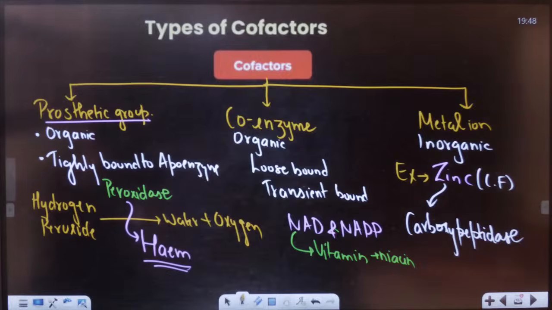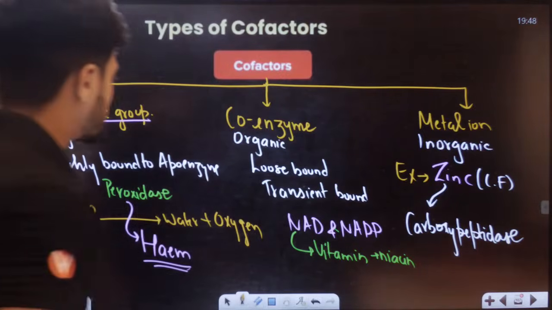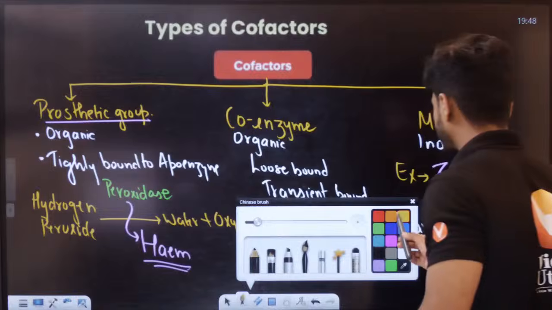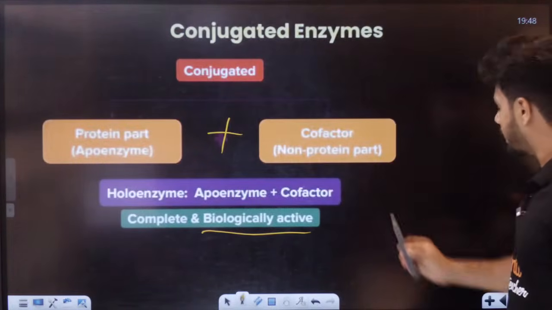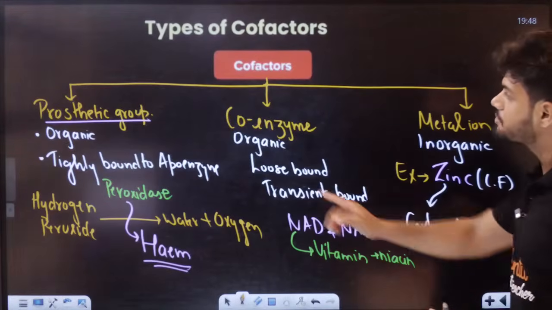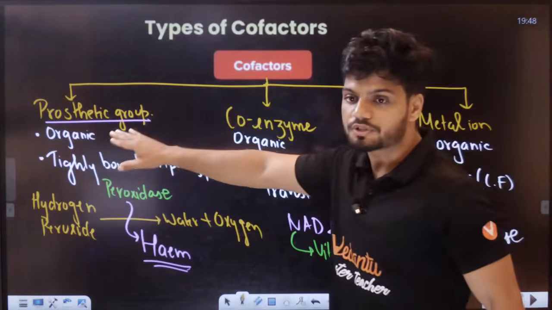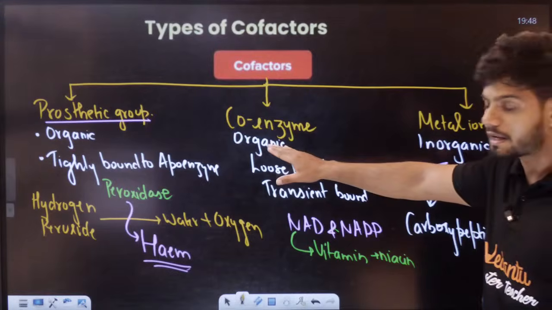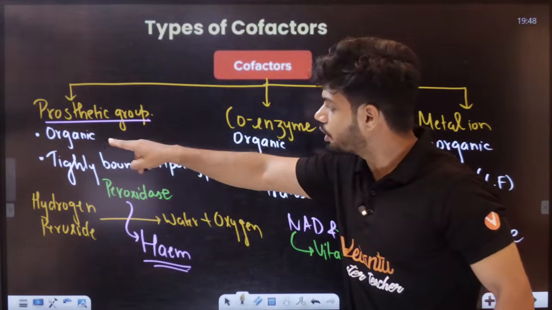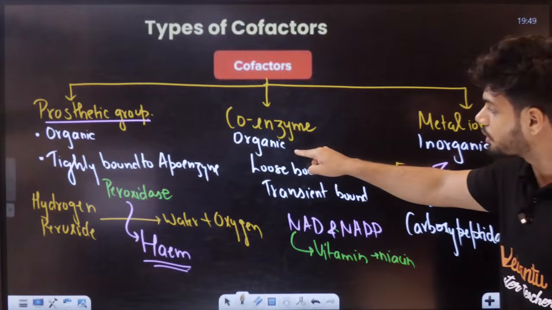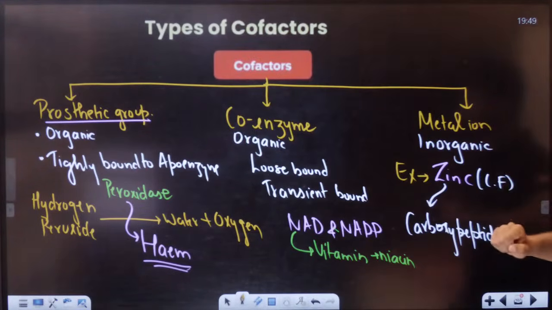Okay. Now, students, you can see here, these are different types of cofactors. Here I told you, students, right? Cofactors are the non-protein part. There are mainly three different types of cofactors. One is called a prosthetic group, one is called a coenzyme, and one is called a metal ion. Now, what is the difference, students? Prosthetic group is always organic, coenzyme is organic, while metal ion is inorganic in nature.